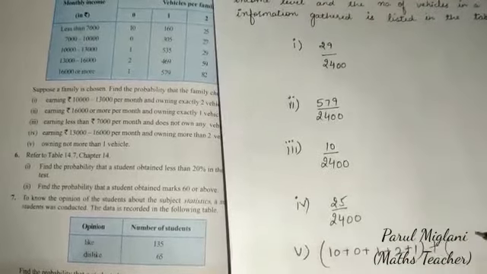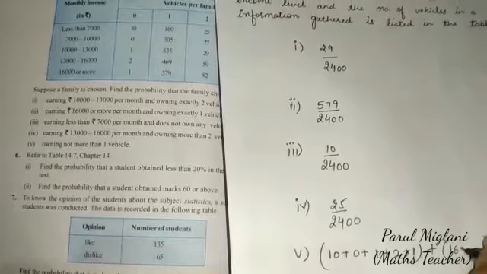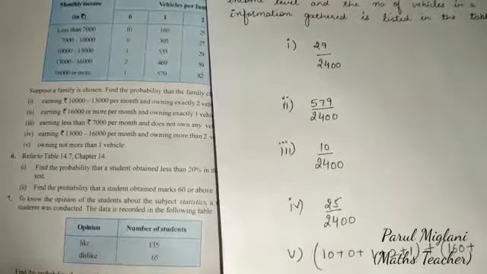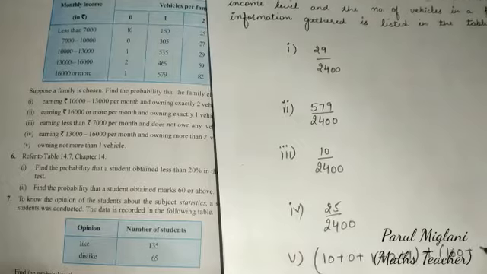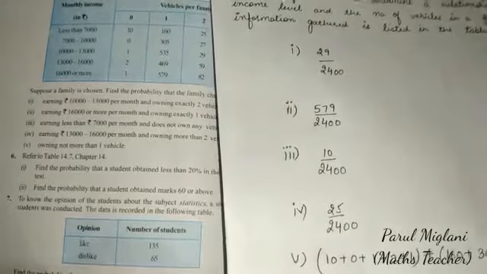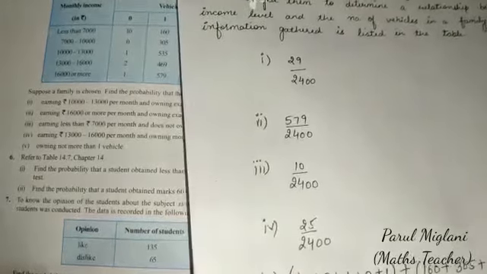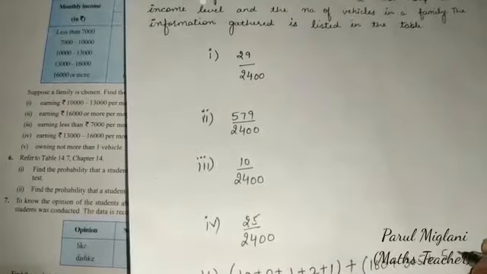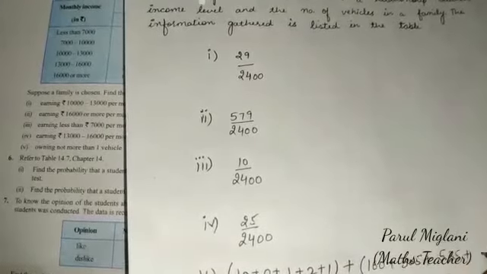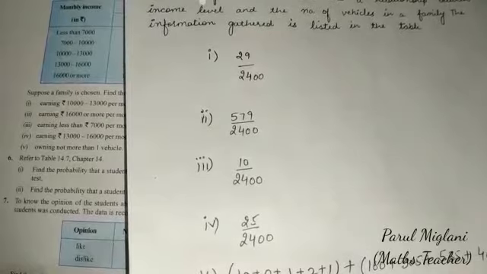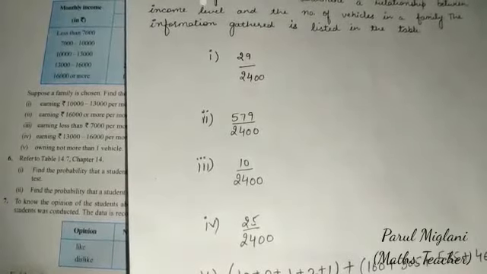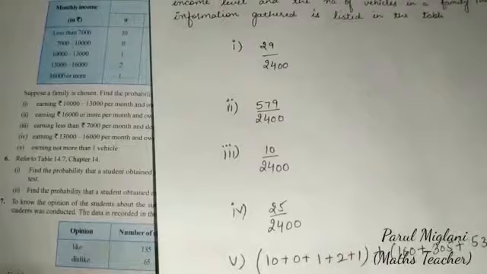And now add all the families which have only one vehicle: 160 plus 305 plus 535 plus 469 plus 579.